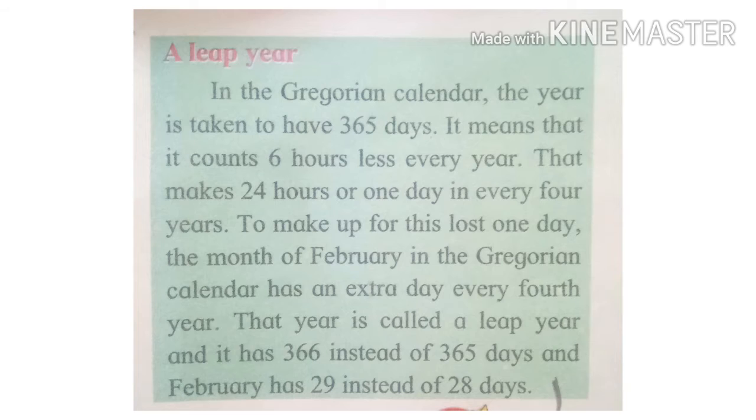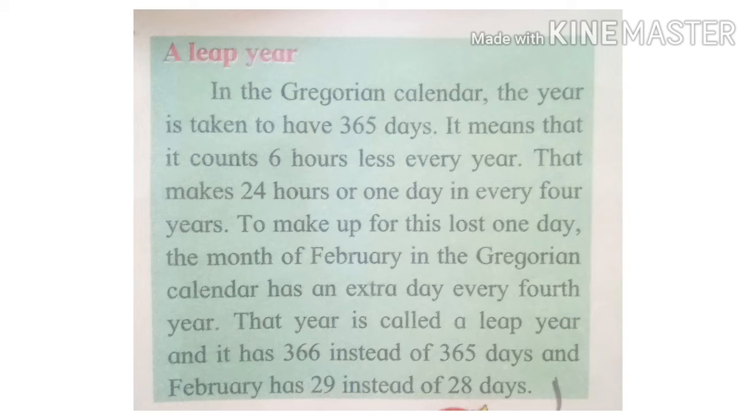In the Gregorian calendar, the year is taken to have 365 days. It means that it counts 6 hours less every year. That makes 24 hours or 1 day in every 4 years. To make up for this lost 1 day, the month of February in the Gregorian calendar has an extra day every 4th year.